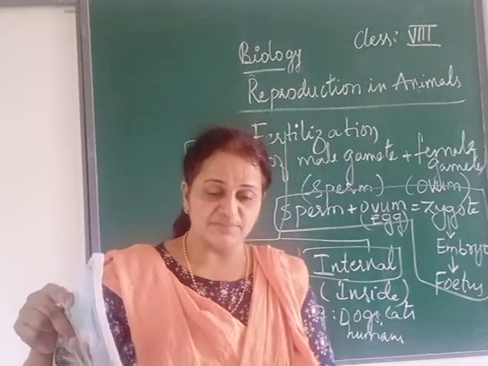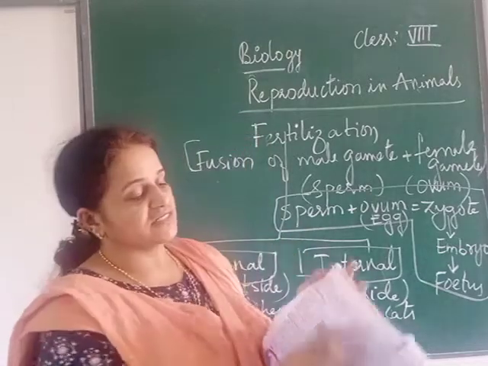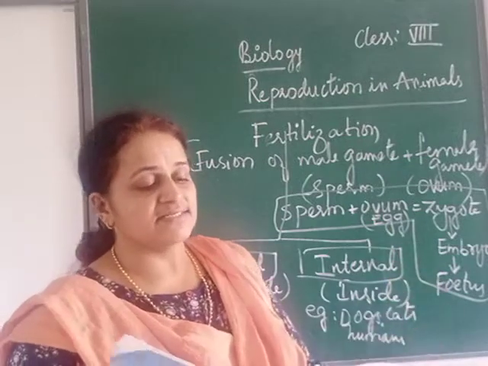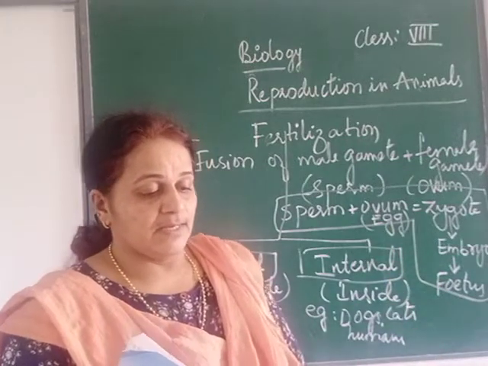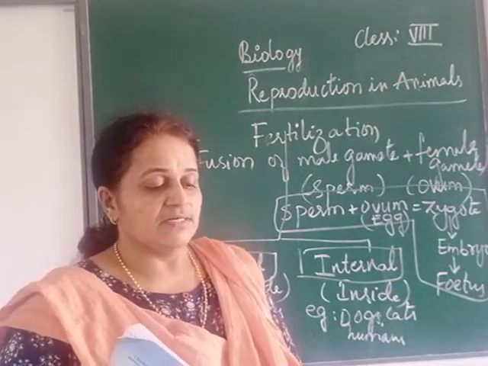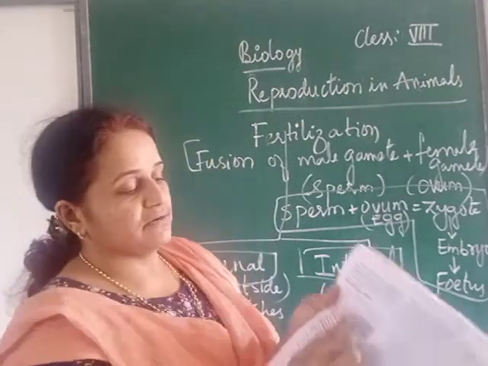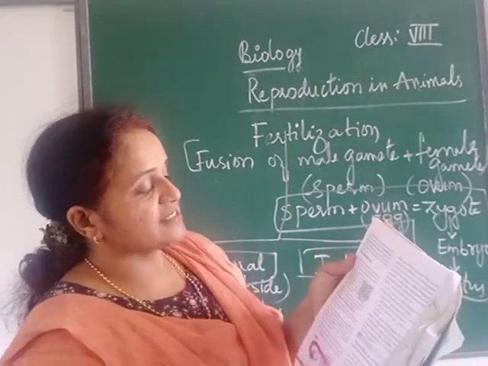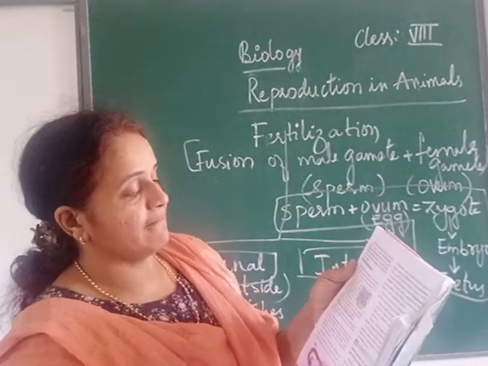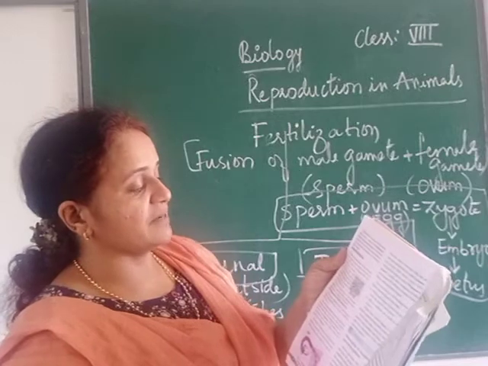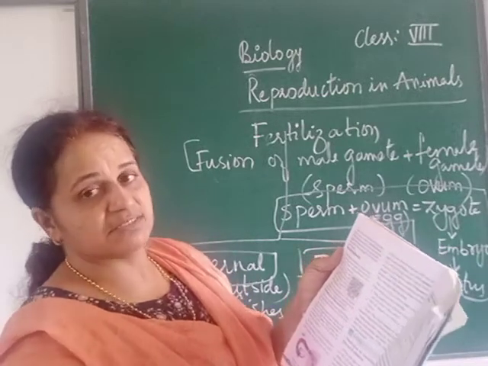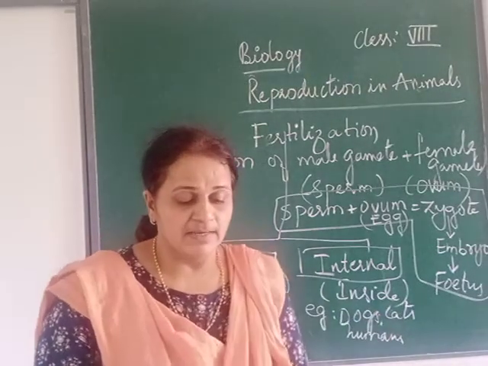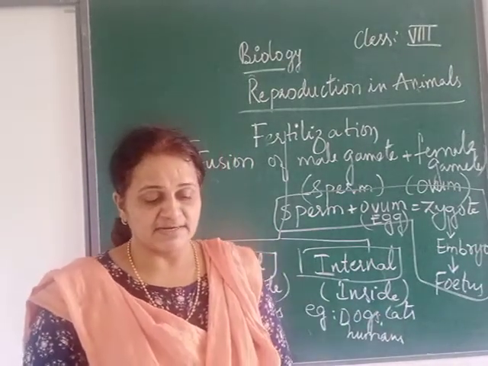I think it is page number 60. On the top there is the definition of fertilization. I think we underlined it last class. Just below that there is internal fertilization. Internal fertilization takes place inside the body. The first three lines are for internal fertilization. Examples are given: insects, snakes, lizards, birds, mammals. I have written here human beings. Human beings are mammals. So this is internal fertilization.